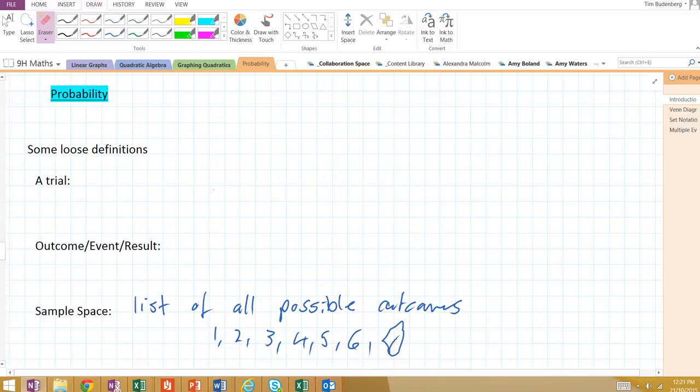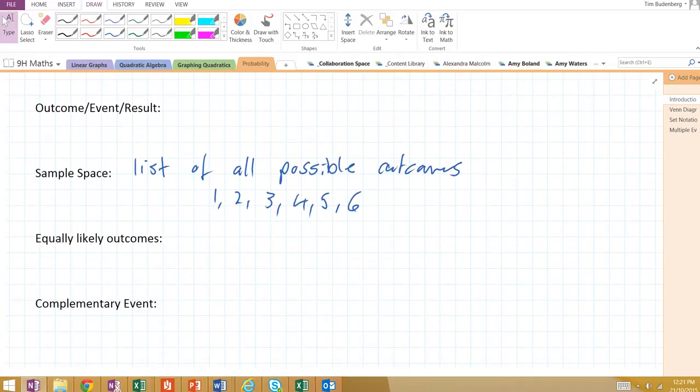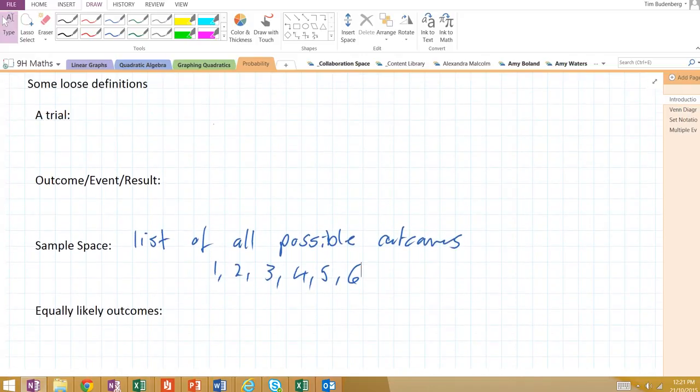Realistically, the sample space is 1 to 6, and we just leave it as that. Equally likely outcomes. Doesn't really need a definition. So here, each number of our sample space is an equally likely outcome for a dice. There might be some dice that are weighted or have magnets on them where not every outcome is equally likely.